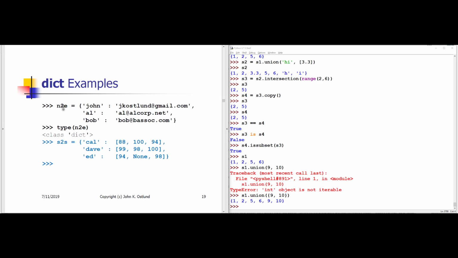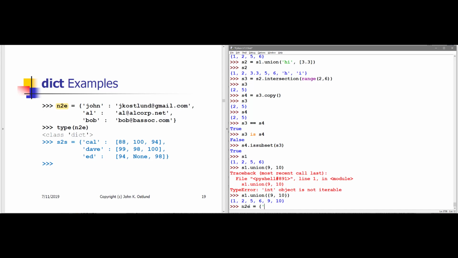Here I'm creating a dictionary named n_to_e. The idea of this is to create a mapping, if you will, from a user name to that user's email address. So name to email is what n_to_e is an abbreviation for. I'll go ahead and define this dictionary.